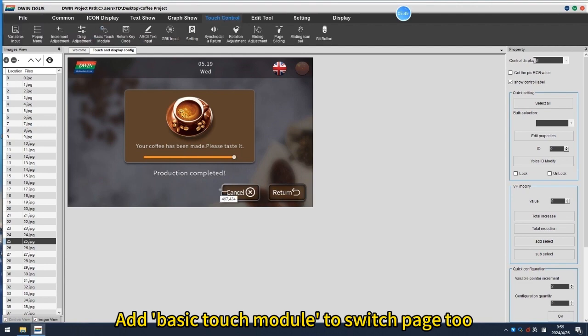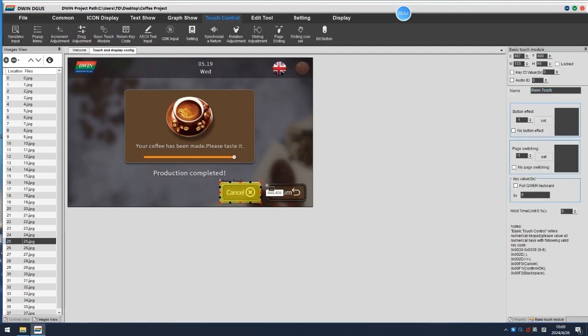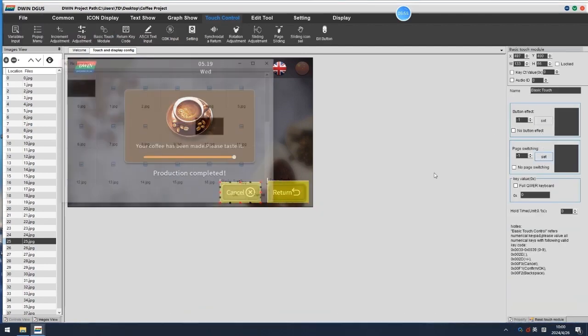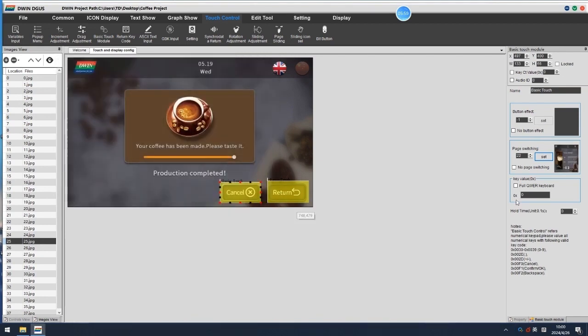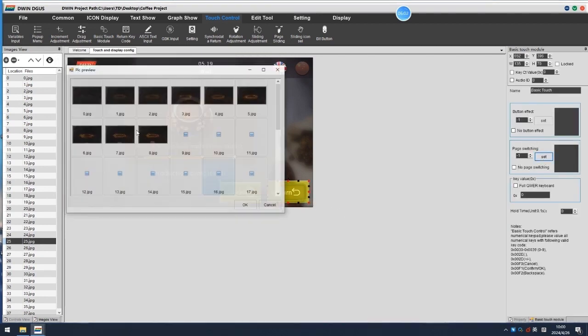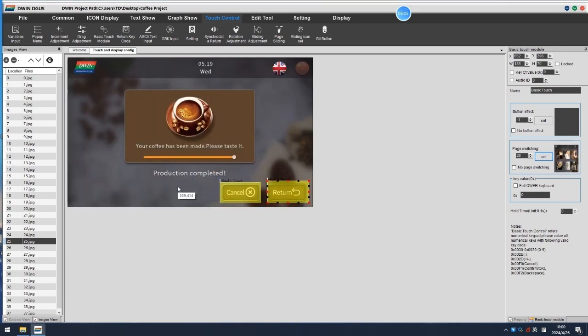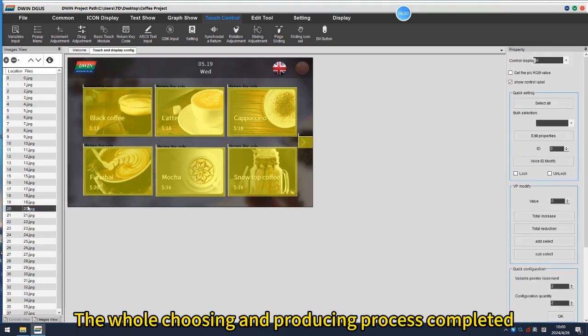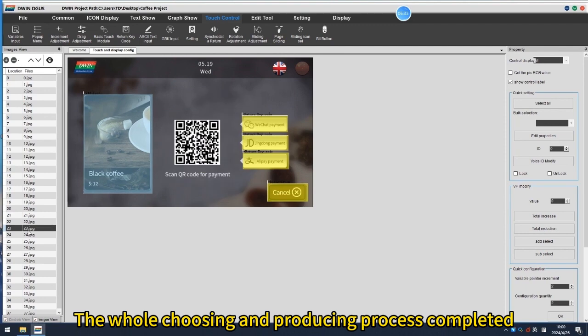Add Basic Touch module to switch page 2. The whole coffee choosing and producing process completed.